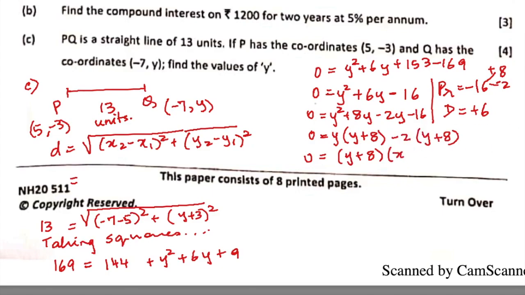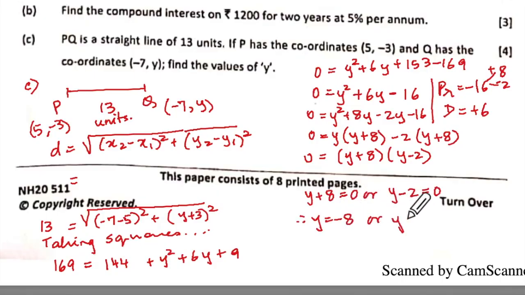You should be able to write all these steps. So y plus 8 equal to 0, or do not do any shortcuts here, okay? So therefore y is equal to minus 8 or y equal to 2. Therefore that is the y value, which means that point Q could be minus 7 comma minus 8 or minus 7 comma 2. So there are two values of y.